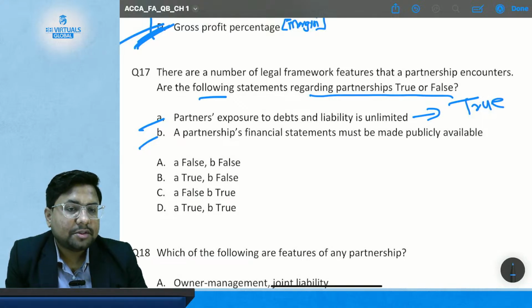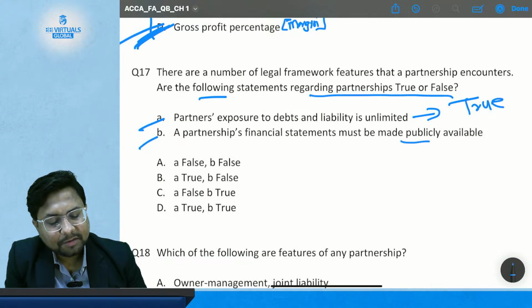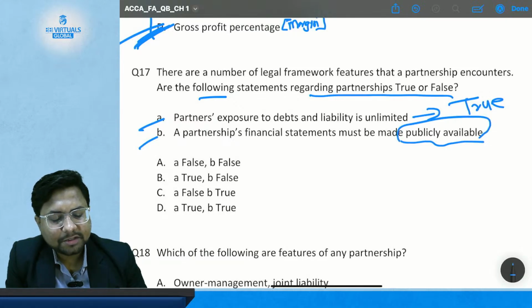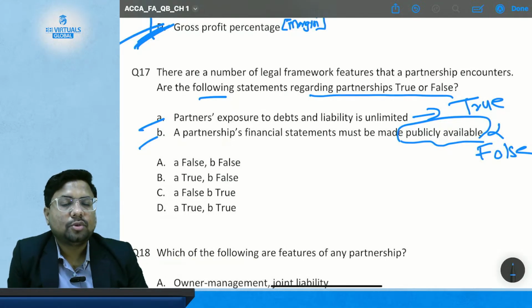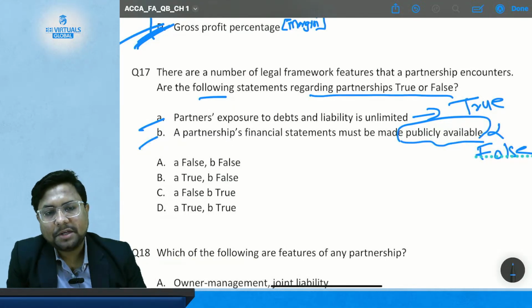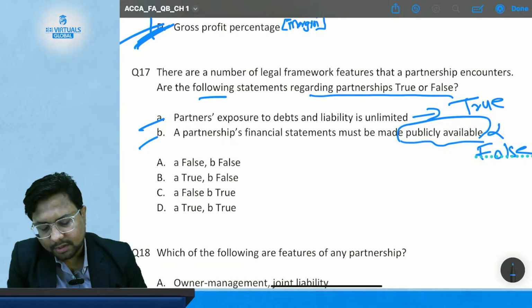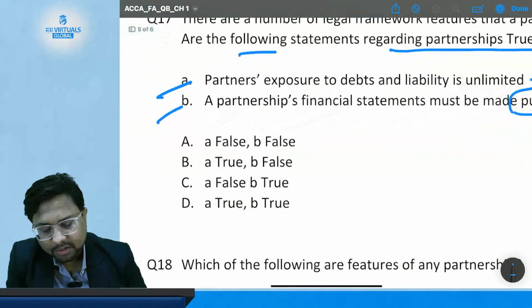Is a partnership firm required to publish its financial statement? No. So this is a false statement. So the correct answer will be where statement A is true, statement B is false. Now check out the options.